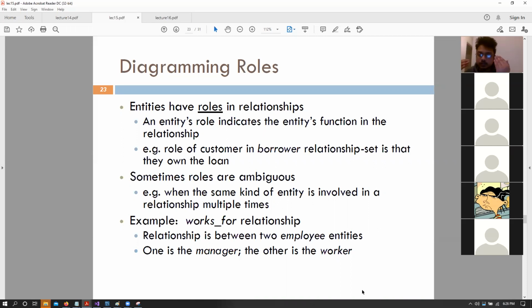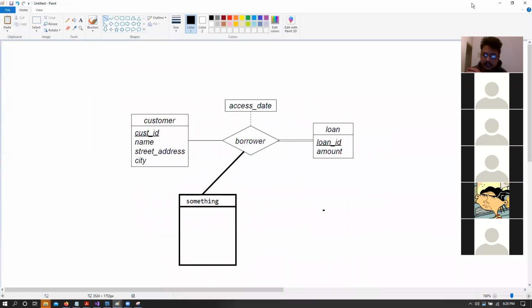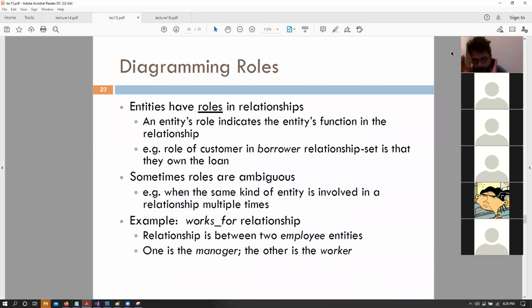So that is a relationship that we have. That is the role of that particular entity. Roles are not usually represented in your ER diagram because it is quite obvious, right? When we had that laptop and I deleted that. But essentially, our role is quite obvious in terms of what the relationship is.